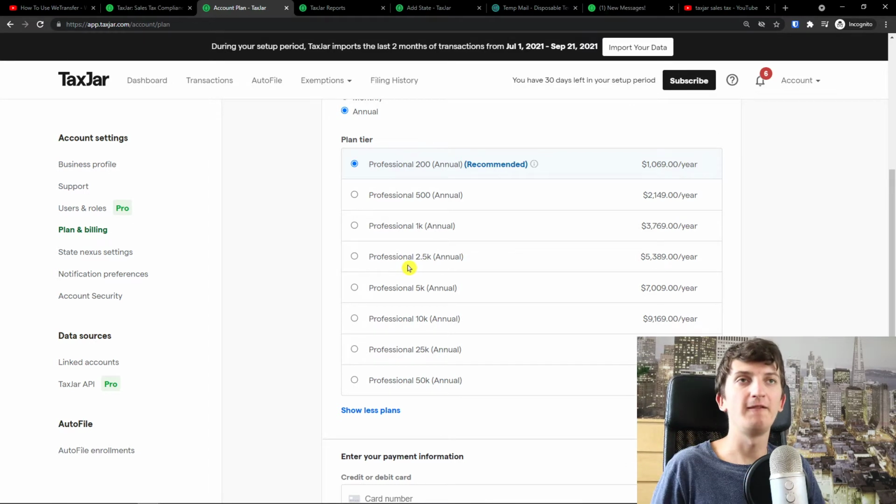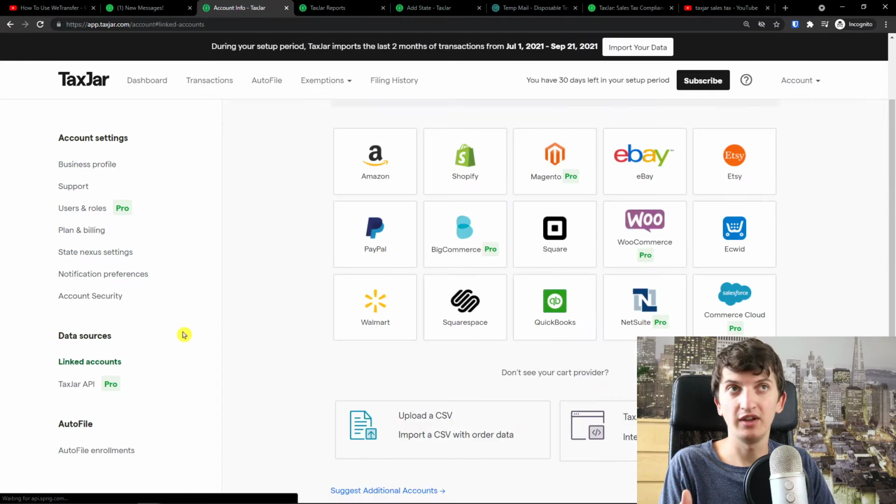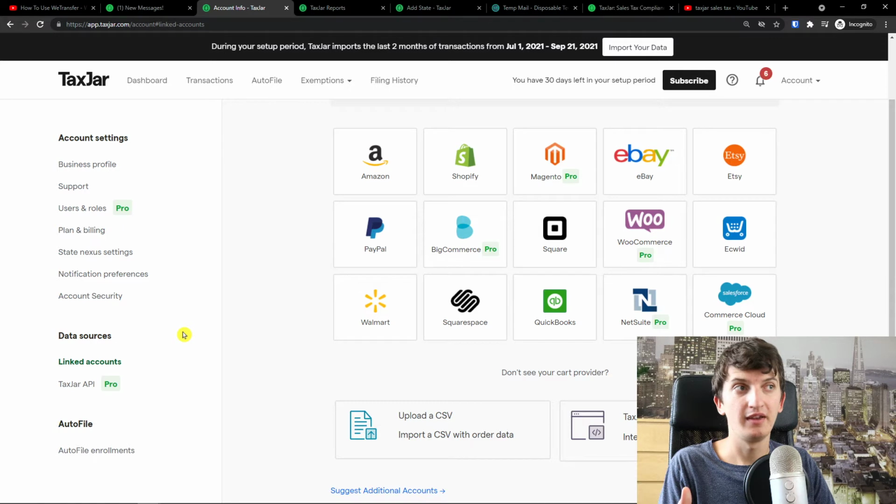It depends. If TaxJar is not going to make you a lot of money, but if you're going to have a lot of money from your orders and you don't care about paying 3.7K, it's perfect. But if I'm not going to have a lot of orders, professional 200 is really amazing. $100 for this tool is not that much. I really think so, because it's going to give you a lot of value, even if you have a Shopify store, accounting, whatever. So that's something like a Shopify store, WooCommerce store, etc. Even linking accounts in TaxJar is really simple. So that's something you should definitely think about too.